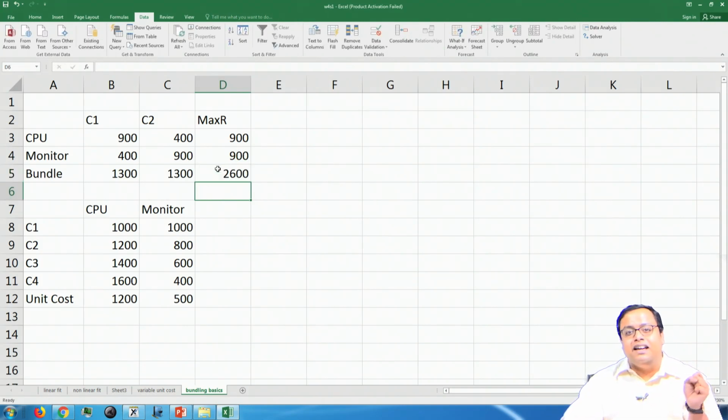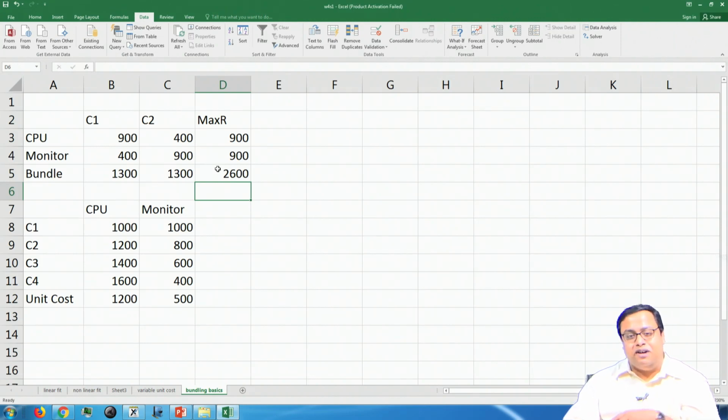So, by bundling I am making $800 more, which is a huge thing. This is, I would say, a classic case. It might not be that high, but you can make more money. That is where the beauty of bundling lies. I will give another example.